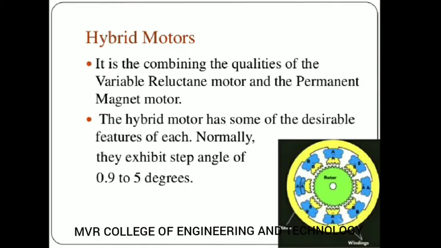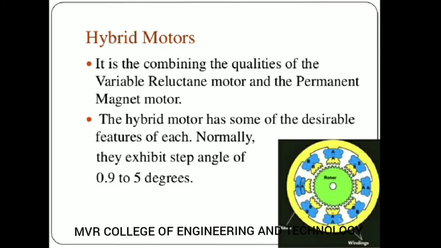So by using the stepper motor, you can get large step angles, I mean to say nearly 60 degrees, 30 degrees, 90 degrees. And if you want small step angles like less than 10 degrees, then you can also operate your stepper motor by using the hybrid motor. So what is meant by a hybrid motor?